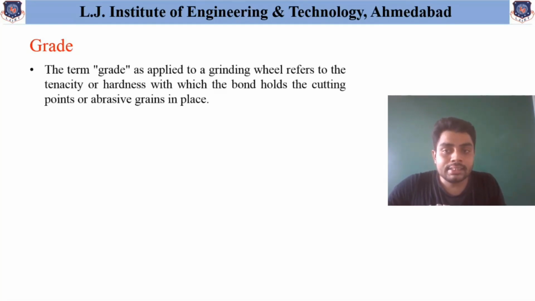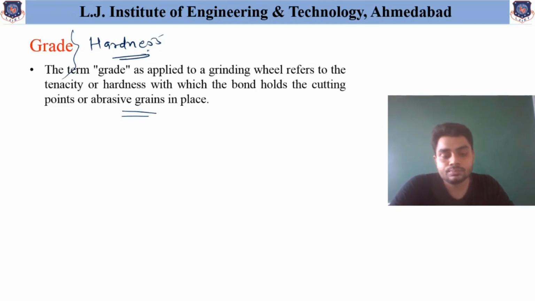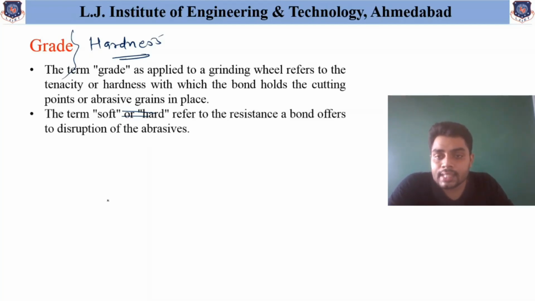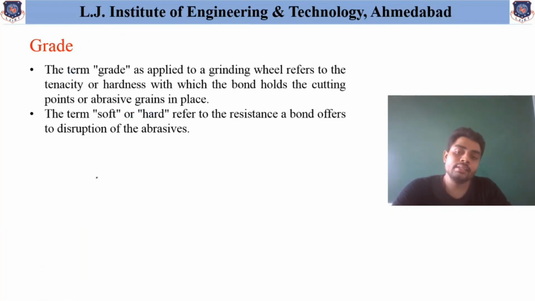The term grade, as applied to a grinding wheel, refers to the tenacity or hardness with which the bond holds the cutting points or abrasive grains in place. In other words, the grade indicates the hardness level available in that wheel. These grades are indicated as a soft grade, a medium grade or a hard grade, and it is nothing but the resistance the bond offers to the disruption of the abrasives.